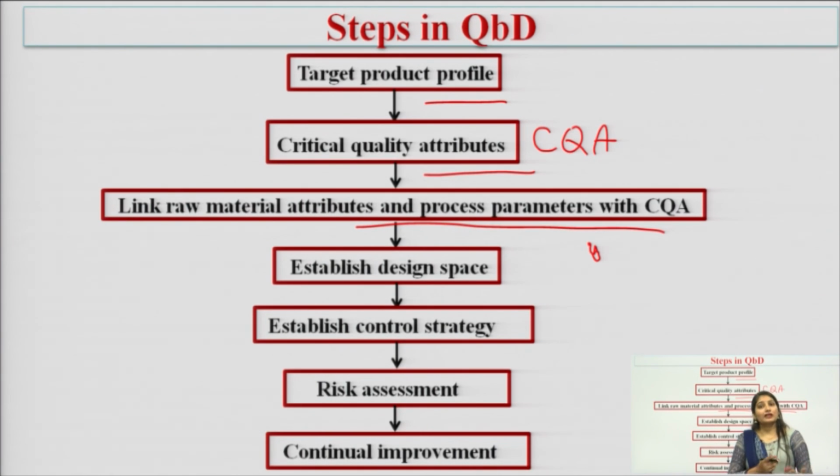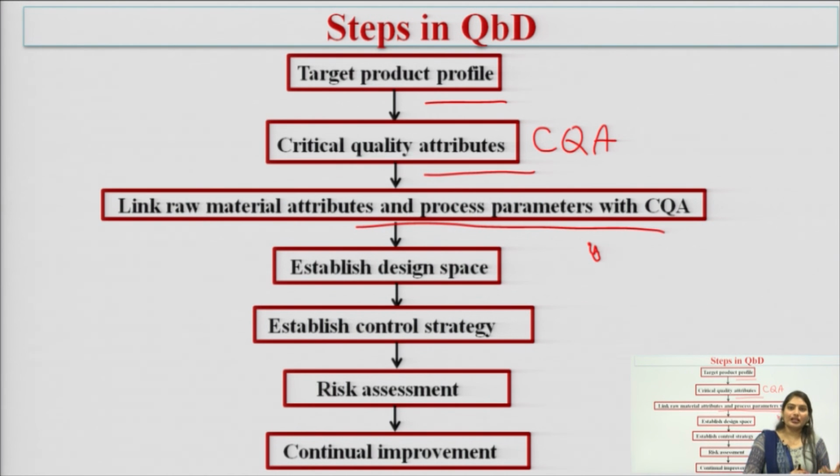Okay. Next is the steps in QBD. There are 7 steps in the QBD approach, and these are: first is target product profile, second is critical quality attributes, third is linking of raw material attributes and process parameters with the critical quality attributes, fourth is establishing design space, fifth is establishing control strategy, next is risk assessment, and last is continual improvement.